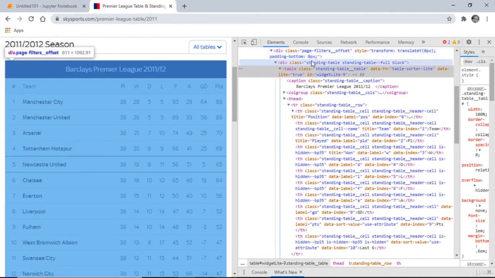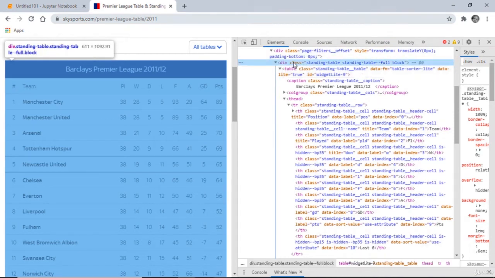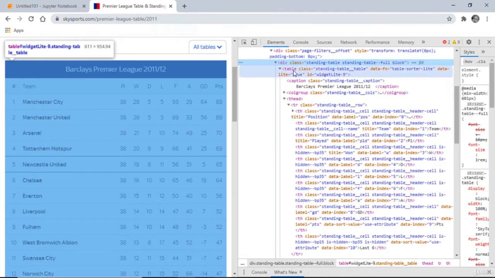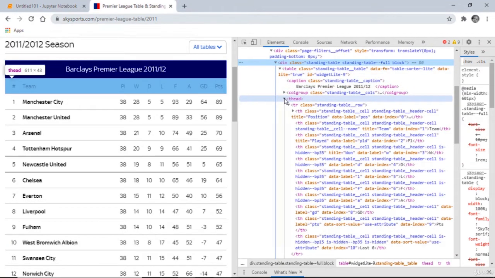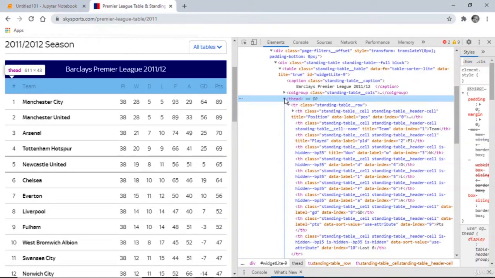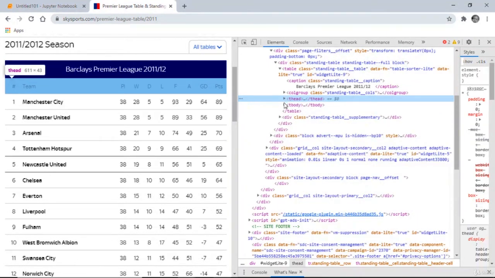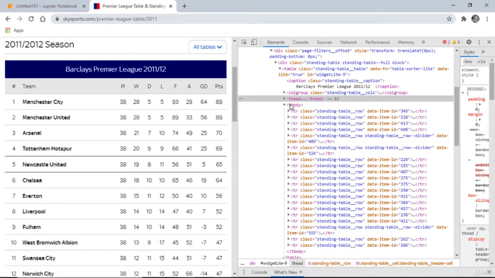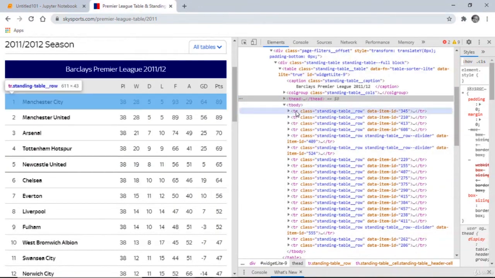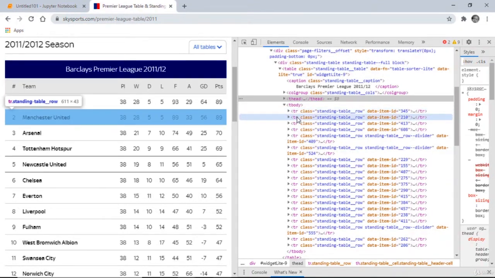This is where we find the table here. This is our table. And inside the table, we have this tag, the table head. We also have the table body here. Inside the table body, with these TR tags here, the table rows.